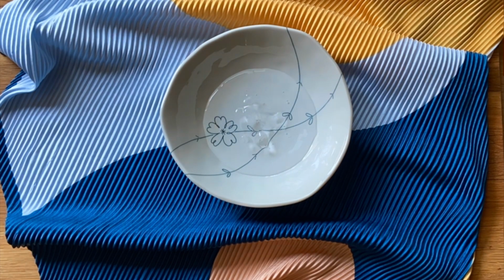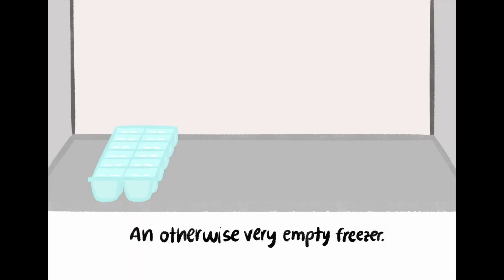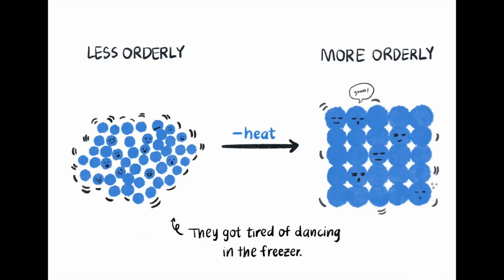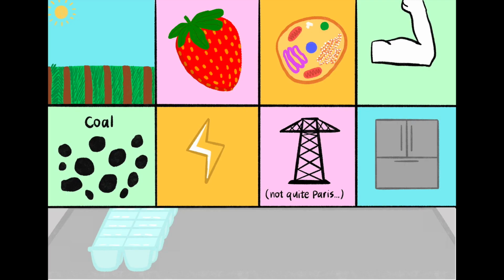Now, say you wanted to reverse this physical change. You could decrease the melted ice cube's entropy by putting it back into the freezer. As the water freezes into ice, its particles adopt a more orderly crystal lattice structure. We can say that the ice cube's entropy has decreased, but in reality, the universe's entropy has increased. The energy you put into filling the ice tray and the energy used to power your freezer constitutes an increase in entropy that is greater than the entropy lost. Generally, a system tends to become more disordered with time.